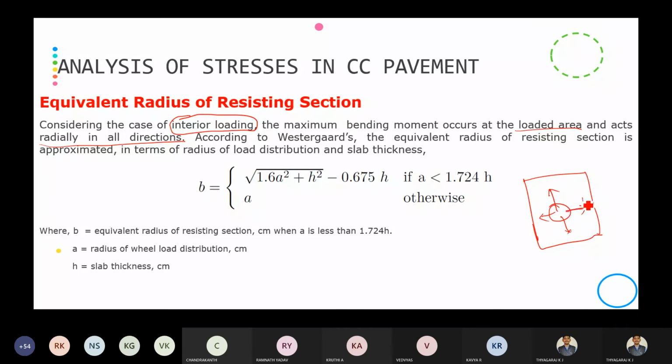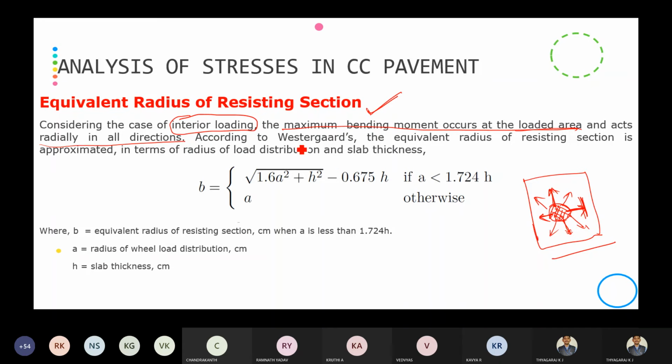To determine to what extent it is acting, we use the term equivalent radius of resisting section. The maximum bending moment occurs at the loaded area and acts radially outwards, in all directions. At what distance the maximum bending moment is acting is what we are going to determine using this equivalent radius of resisting section.